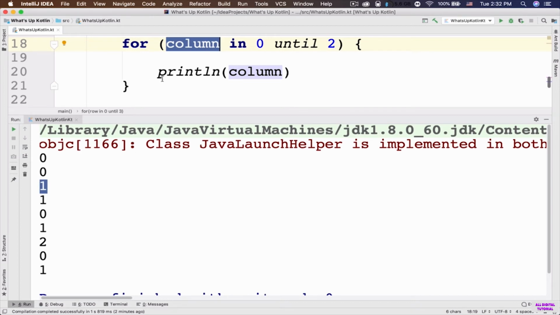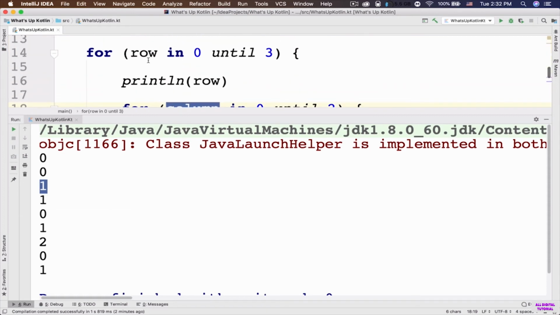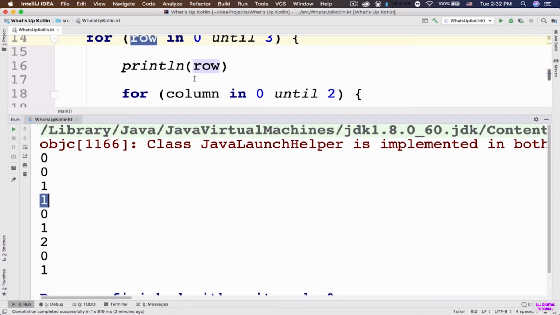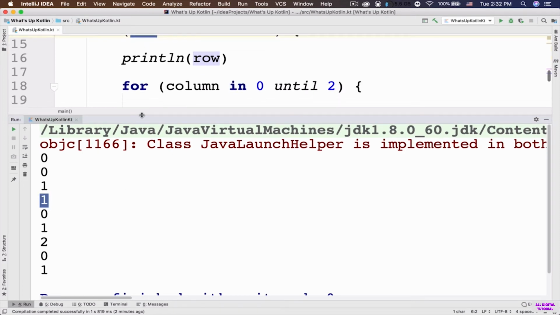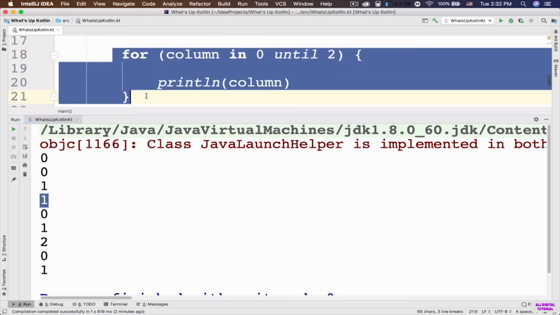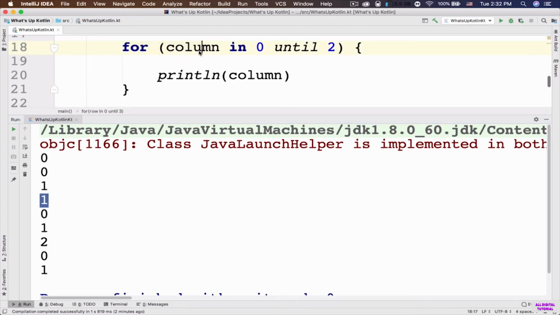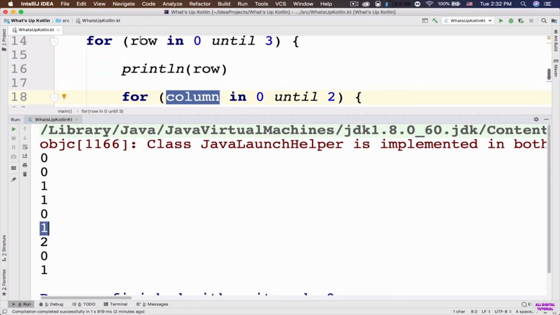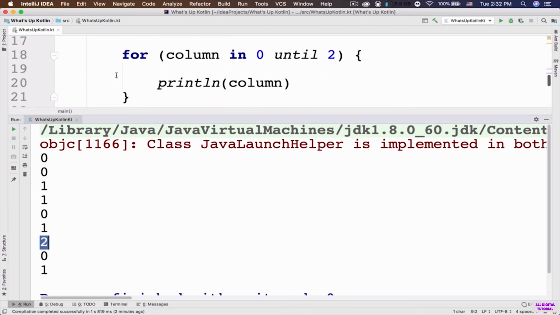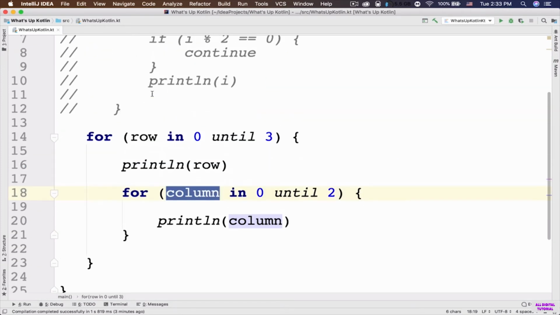So when the columns of this inner for loop are done, it's going to go back to the outer loop and take a look at the row. So now the value of the row is 1. After the value of the row is outputted to the console, it's going to execute this inner for loop for row number 1. So we have column 0 again and column number 1. And then it's going to go back to the outer loop. So now the value of the row is 2. And then it's going to execute this inner for loop. The value of the column is 0, and then we have the value number 1 as the column. Hopefully that makes sense.